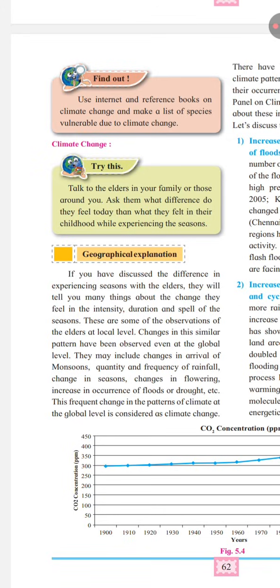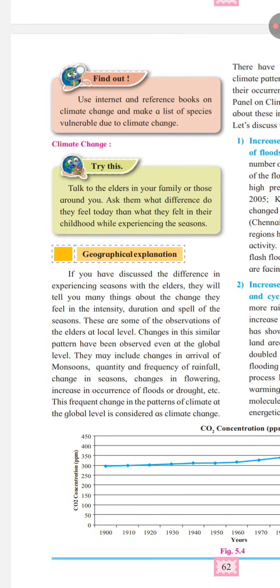So, climate change. If you discuss seasons with your elders, they may tell you that they have noticed changes in the intensity and duration of different seasons over the years. For example, we may observe changes in the arrival of monsoons, changes in the quantity and frequency of rainfall, changes in the seasons, changes in the flowering of plants, and an increase in the occurrence of floods and droughts. Similar changes in climate patterns are being observed at the global level too.